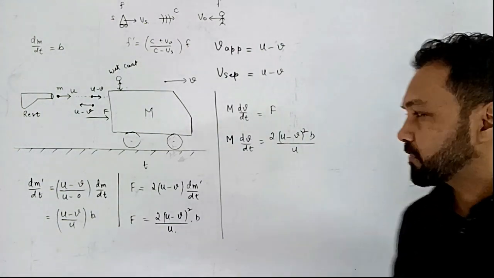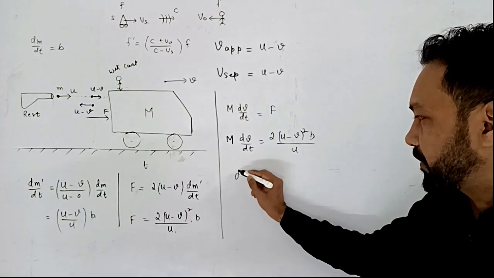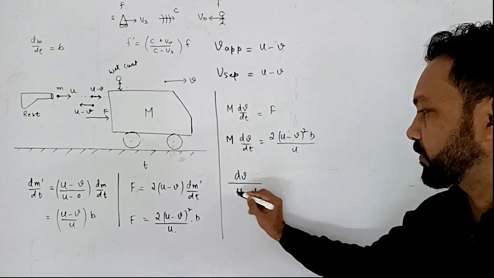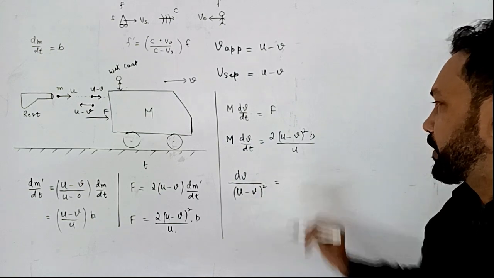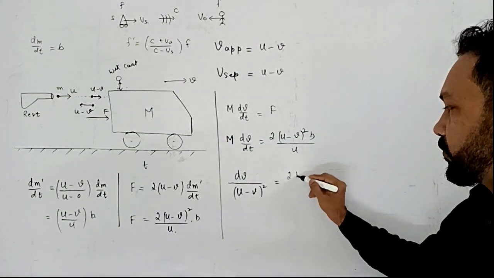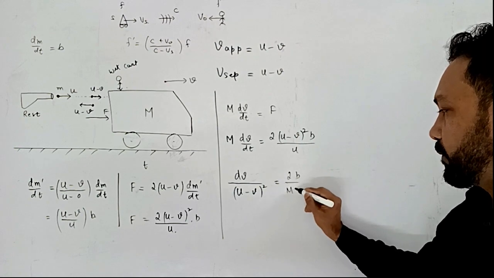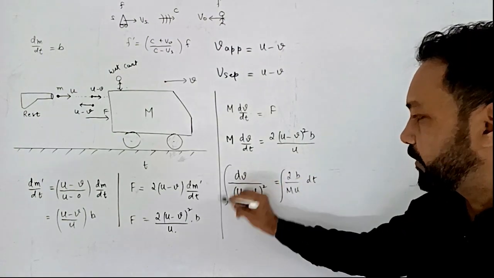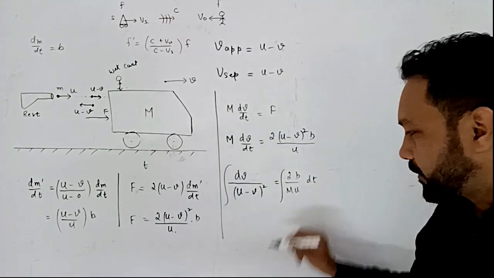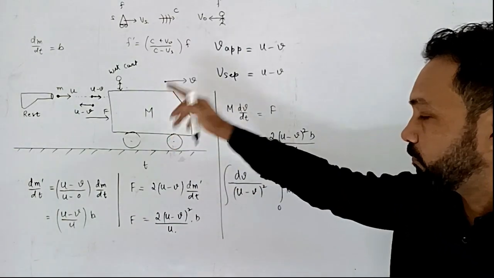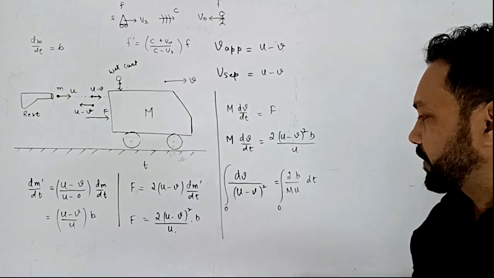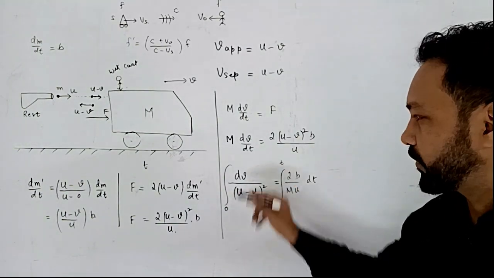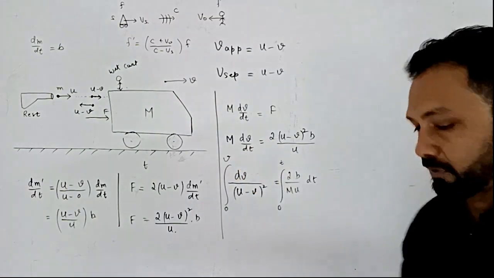Let's rearrange the things. So dv divided by u minus v whole square is equal to twice b upon mu dt. Now integrate it with suitable limits. At the initial moment, the cart was at rest, so v is 0. And at time t, suppose the cart has achieved velocity v, and that's what we have to find.